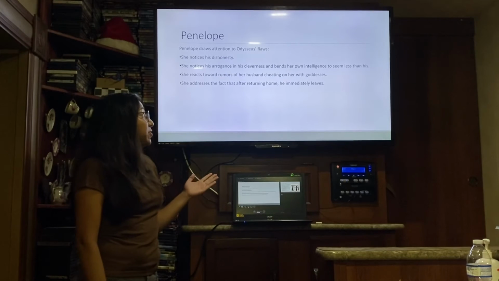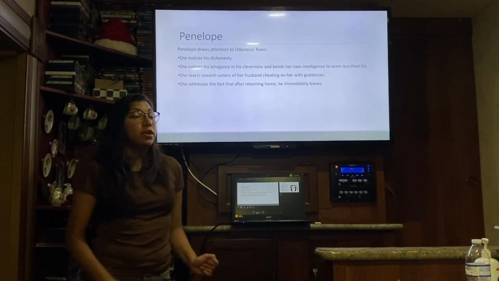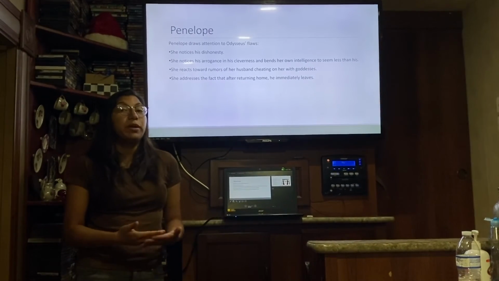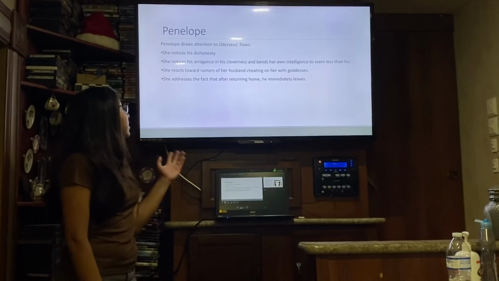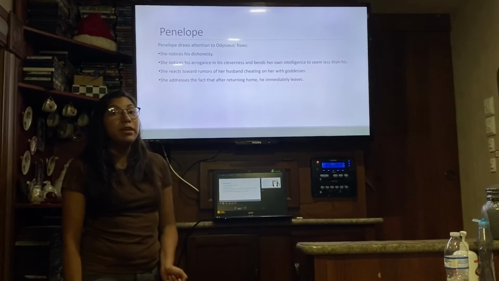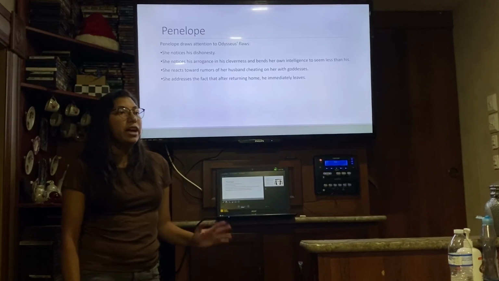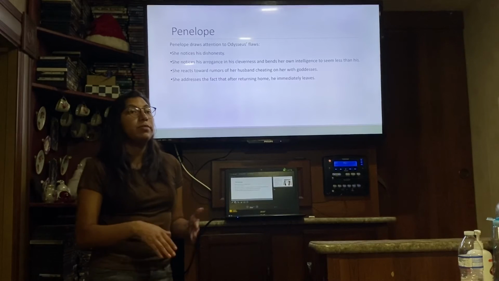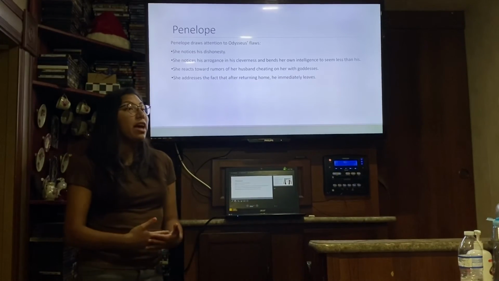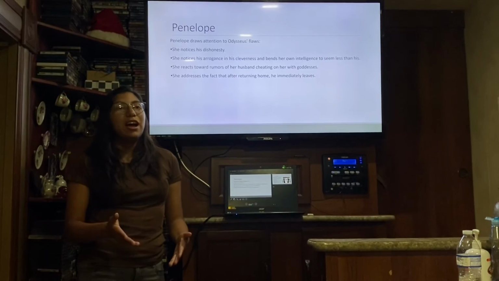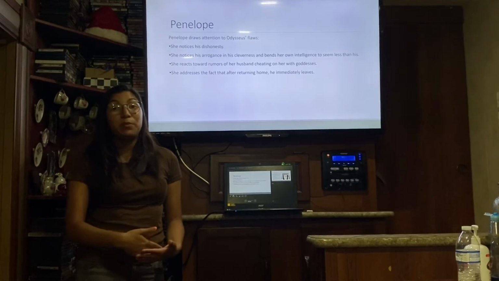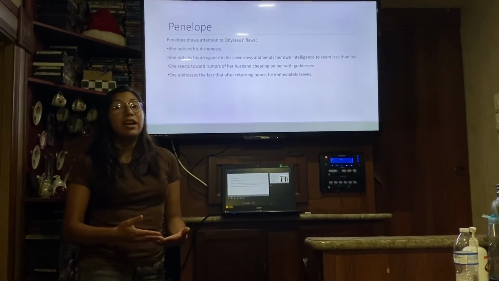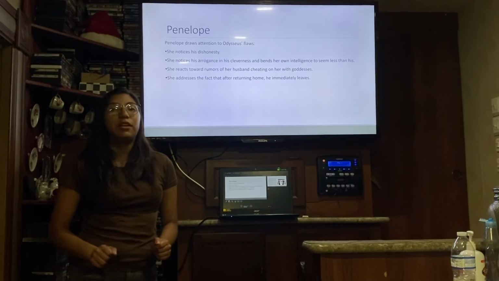Additionally, she reacts towards rumors of her husband cheating on her with goddesses. So it is actually presented as infidelity rather than just an aspect of the heroic journey as it is in the Odyssey. Lastly, she addresses the fact that after returning home, he immediately leaves. In the Penelopiad, he makes an excuse that he needs to purify himself from the blood of the suitors that is on his hands, and after spending 10 years after the Trojan War getting back to Penelope, he leaves again. And this is shown again in the underworld when he continuously leaves instead of staying with the wife that he says he loves so much.